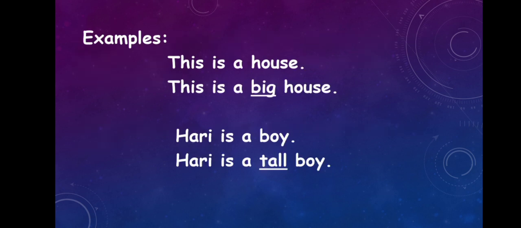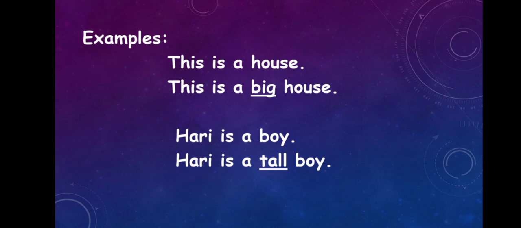So look at the examples. This is a house. Okay, in this sentence, house is the noun. And look at the next sentence. This is a big house. So the word big describes the house. Yes or no? So big is the describing word because it tells us more details about the house.